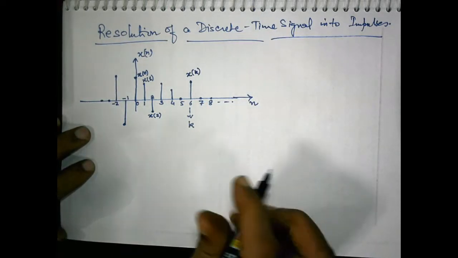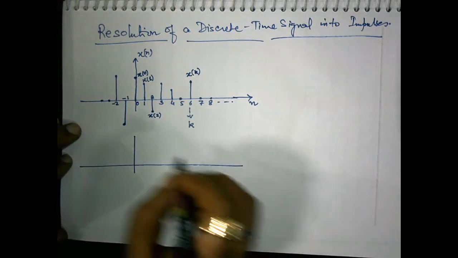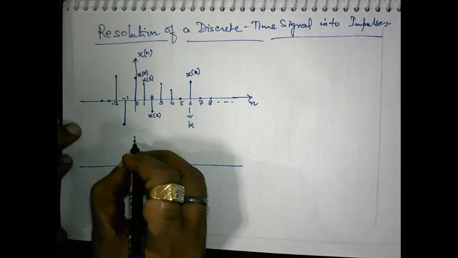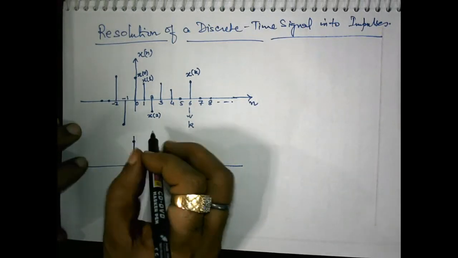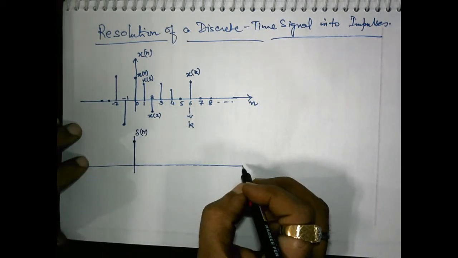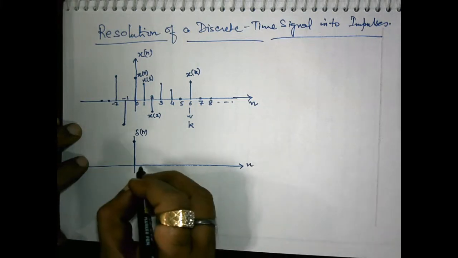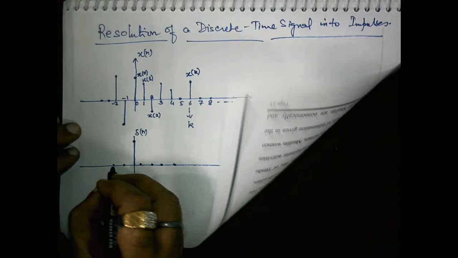Now suppose we multiply this sequence by a unit impulse sequence, means if we multiply x(n) by delta(n), what will result at the output?